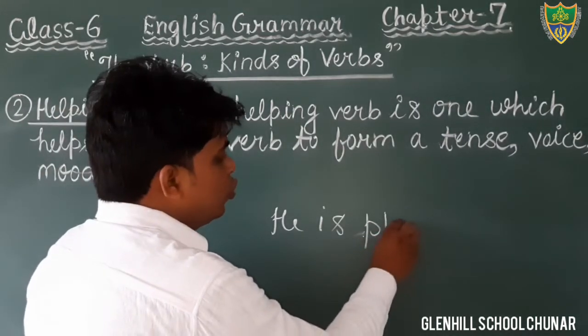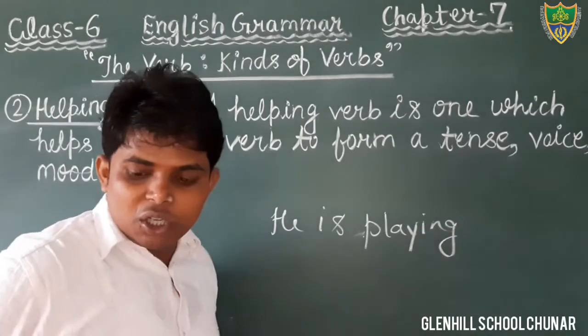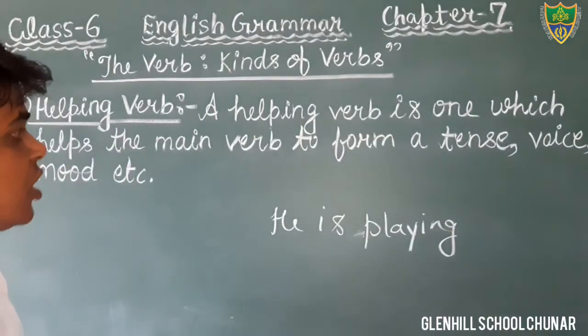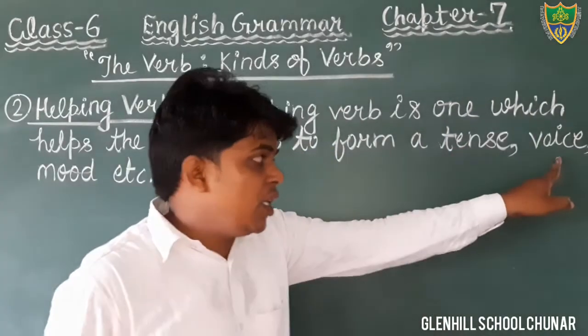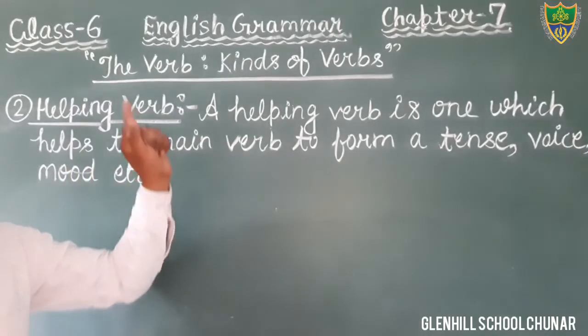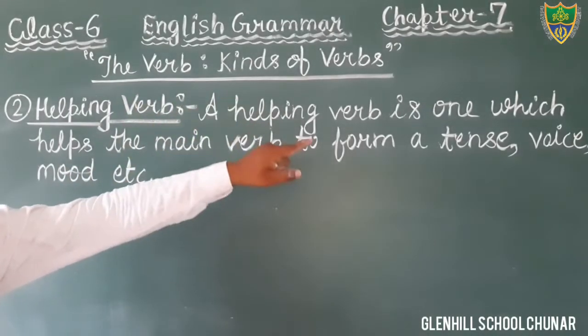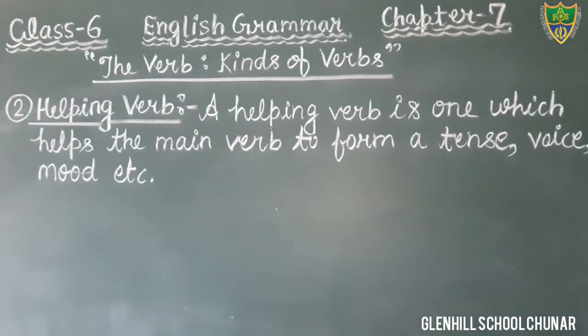Therefore, we have to use here main verb. He is playing. Okay, students. So it is necessary to form the tense, voice and mood. Helping verbs help the main verb to form a tense, voice and mood.